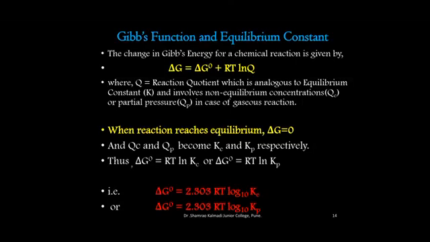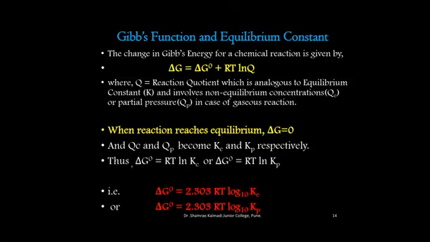Changing the log from base e to base 10, we get delta G naught is equal to minus 2.303 RT log to the base 10 of K suffix C, or delta G naught is equal to minus 2.303 RT log to the base 10 of K suffix P, where capital K suffix C is the equilibrium constant when the reaction is expressed in aqueous medium, while capital K suffix P is the equilibrium constant for the reaction when reactants and products are expressed in gaseous forms.